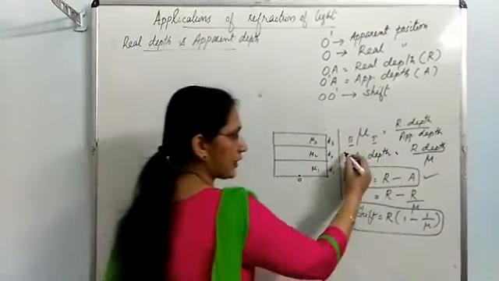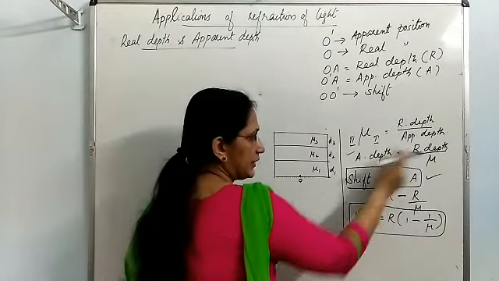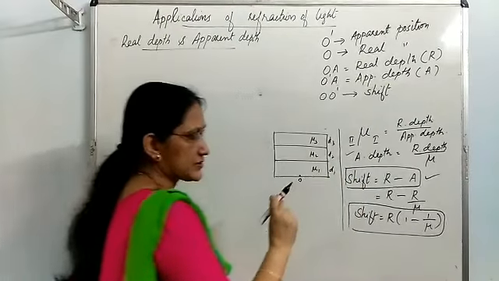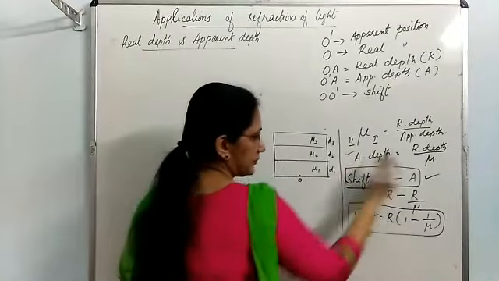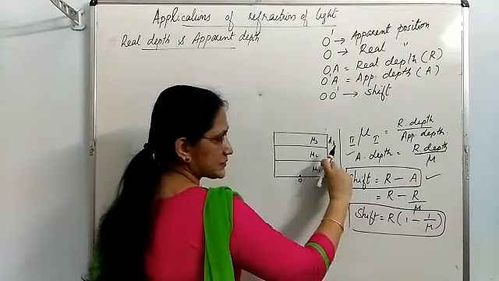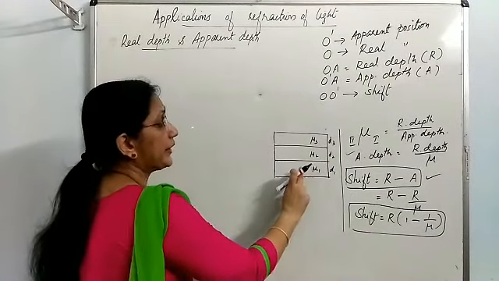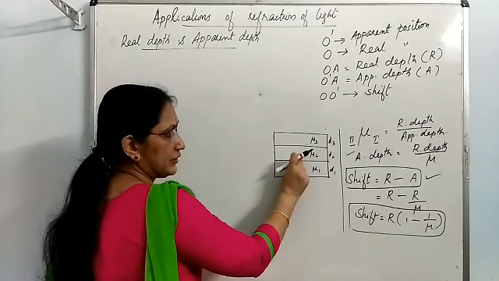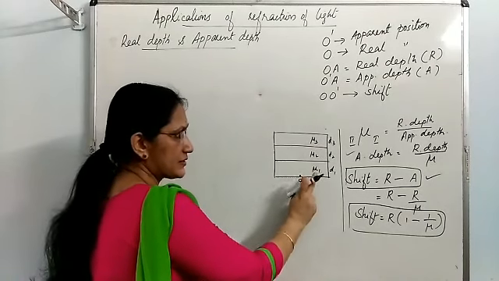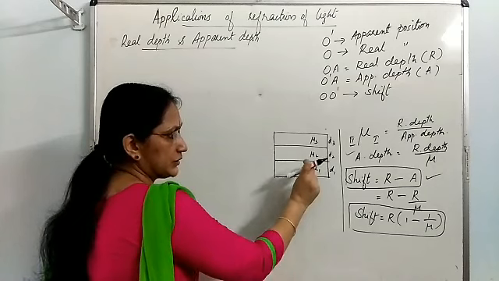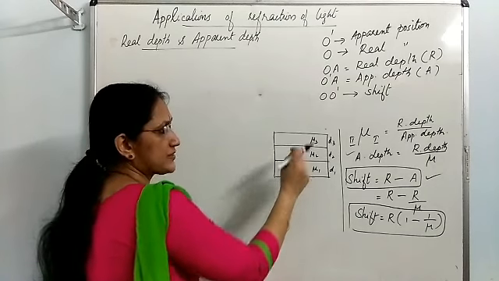The formula for apparent depth is real depth upon refractive index. Real depth, that is D1 for this medium, and refractive index is mu1. So apparent depth caused by 3 different optical media is the sum of the apparent depths caused by these 3 media.